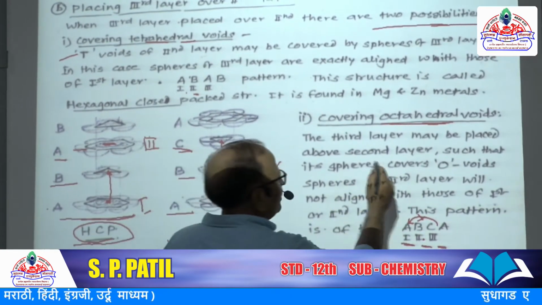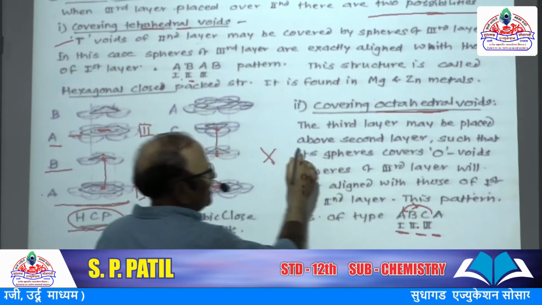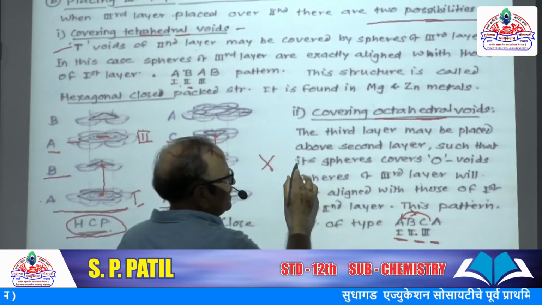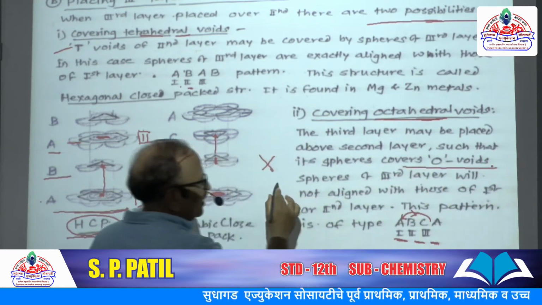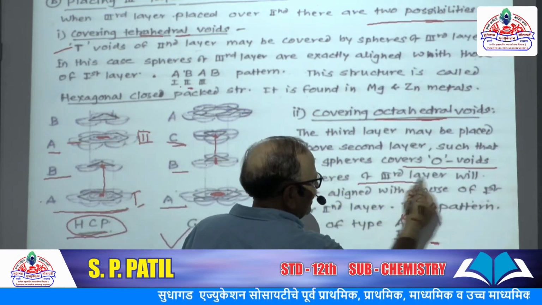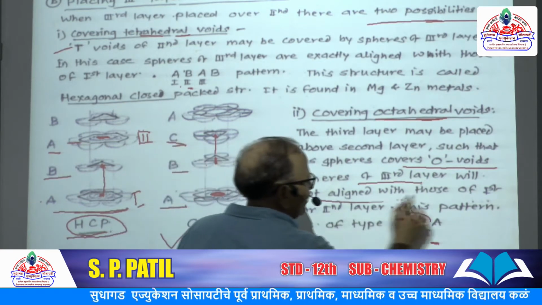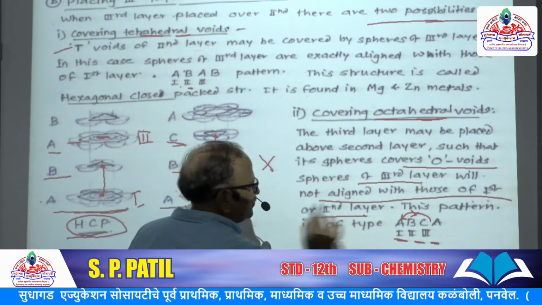So here the third layer may be placed above the second layer such that the sphere covers the octahedral void, and they will not align with the second layer.